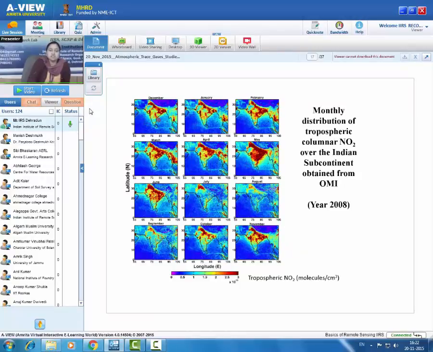This plot shows that the tropospheric columnar content of nitrogen dioxide is high during December, January, February, March, April, May and June. After that, this value becomes lower and it remains lower till September. After that, again, October and November values are higher.